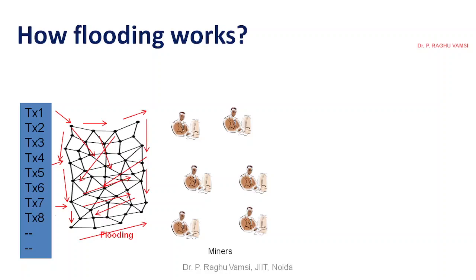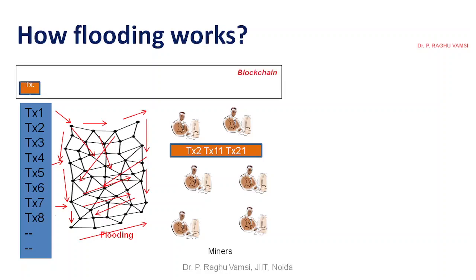Once these miners receive the transaction, they will verify whether the transaction is correct or not. Once they verify, they will have the verified transactions. For every limited period of time, these transactions are included into a block, and this block will be attached to the blockchain. The blockchain and the previous block are already there, and this block is attached to the previous block, because the previous block's details are known, and they will use the hash of the previous block along with these transactions.